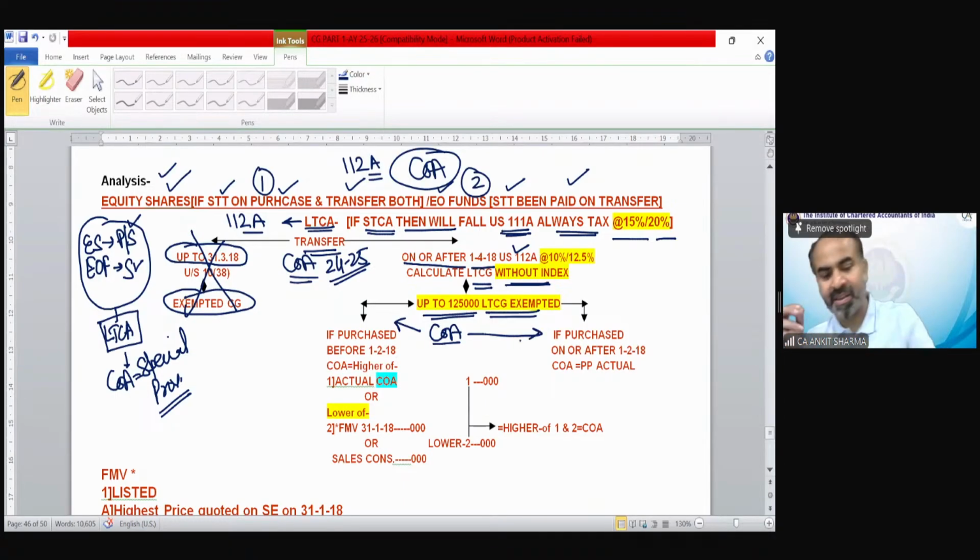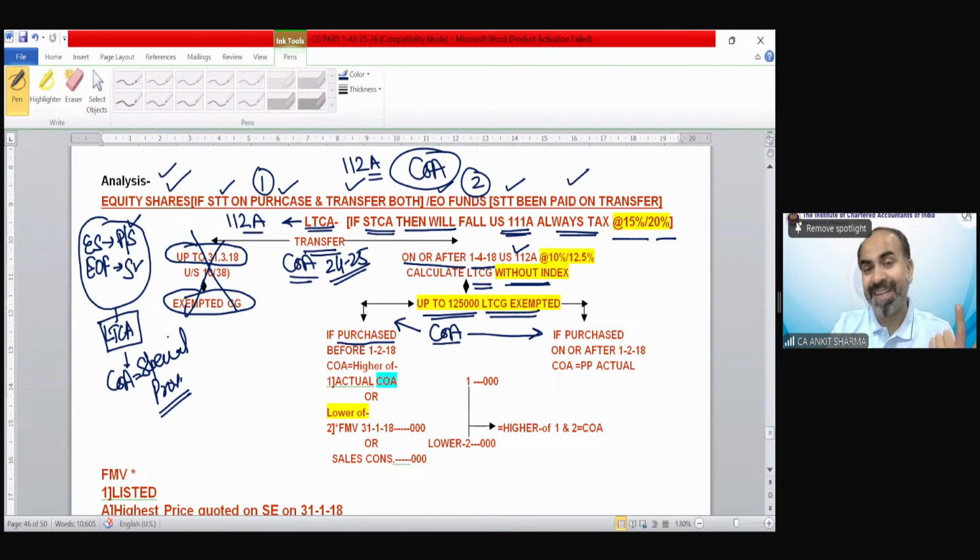So it was saying these would be taxable at this rate, 1,25,000 exemption, etc. These tax rate and exemption part would also again be discussed in detail in part 2. But now in this case, how we need to calculate the cost of acquisition? So it says, if these shares, which shares?